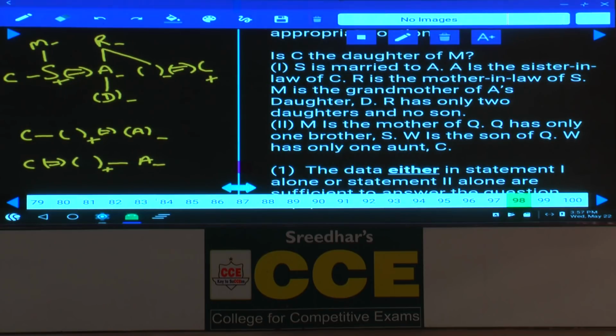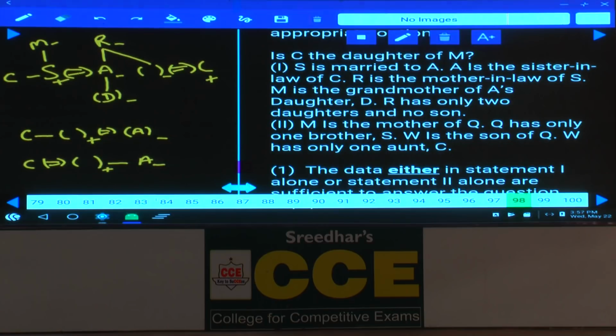She is married to A, R is the mother-in-law of S, M is the grandmother of A's daughter D, R has only 2 daughters and no son. Then tell me, what is the question here? Is C the daughter of M?